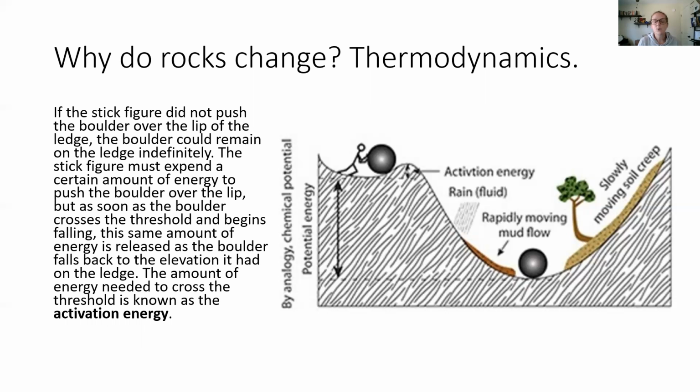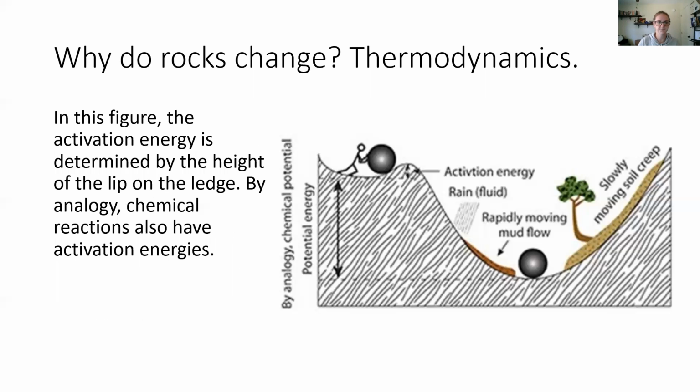Now, if you look at this image, you'll notice that the boulder is not going to roll down the hill on its own, and that's because there's a little lip at the top of the mountain, a little bump. So something is hindering this process from just happening, and that is the activation energy. That little bump that has to be pushed over, that's the activation energy that's required. So for a person to make this boulder fall down the hill, first they have to put in that activation energy, push it over that little lip, and then nature will take its course and gravity will lower it down the mountain. But activation energy must be put in first.